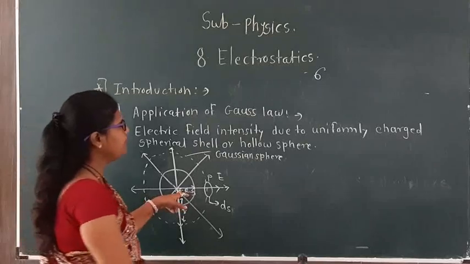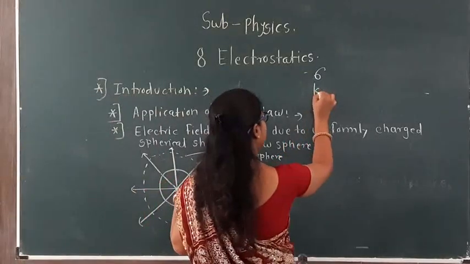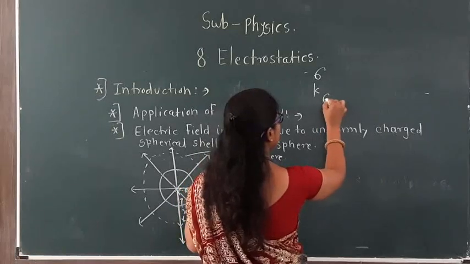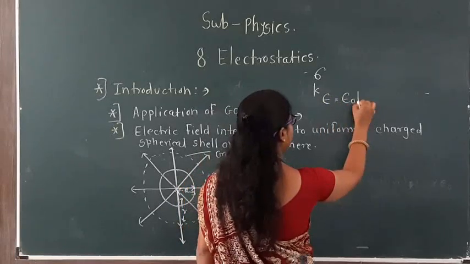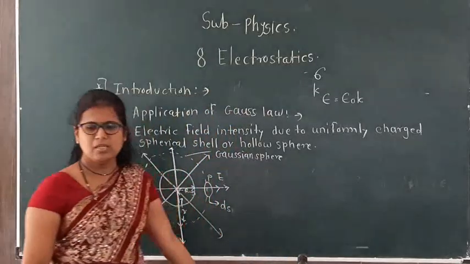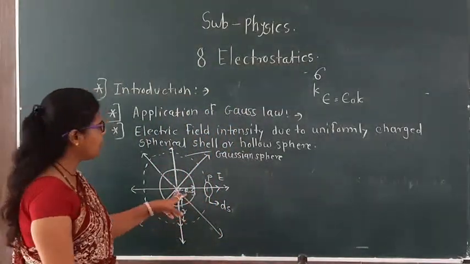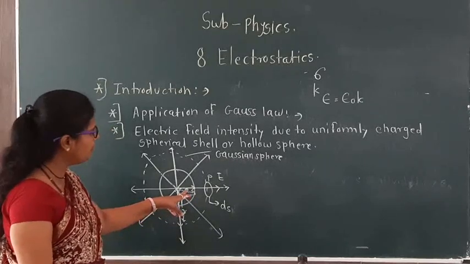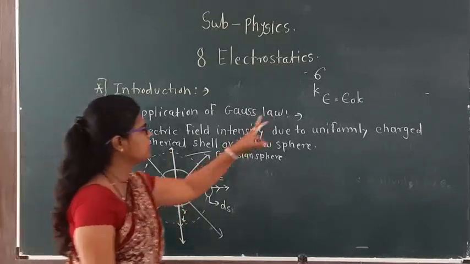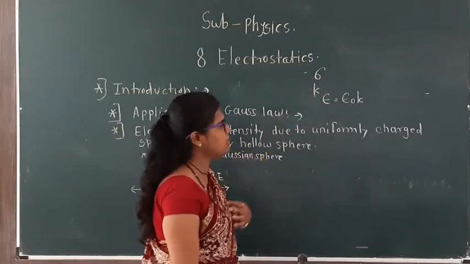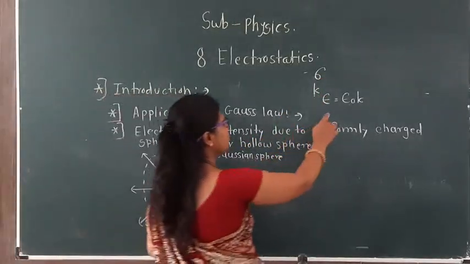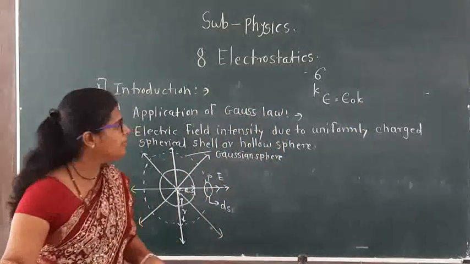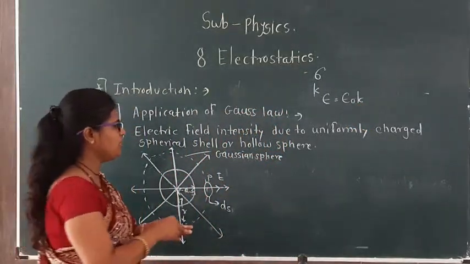The dielectric constant of that medium, we need to determine later, is K. Epsilon is equal to epsilon naught K, where epsilon means the permittivity of the medium. R is the radius of the charged sphere which has the surface charge density sigma. K is the dielectric constant, and sigma means surface charge density.